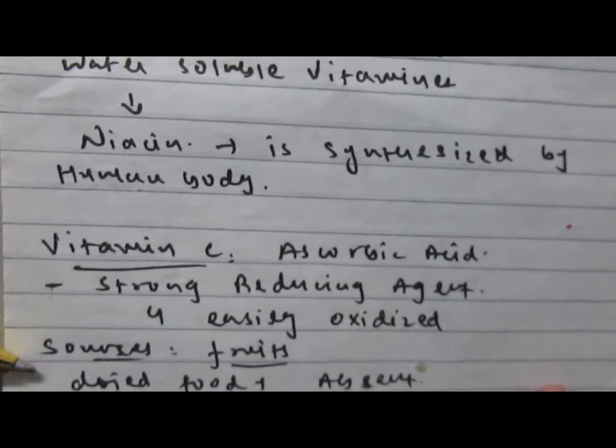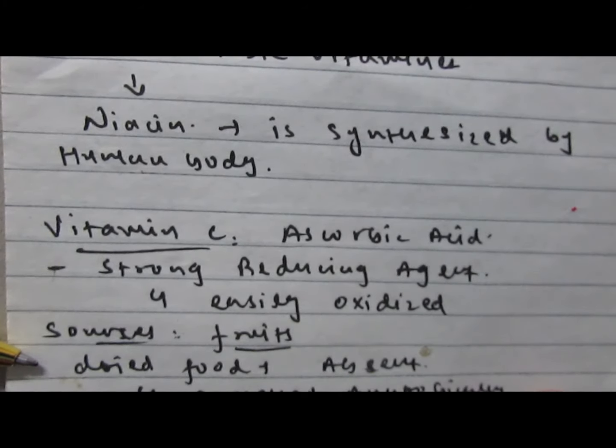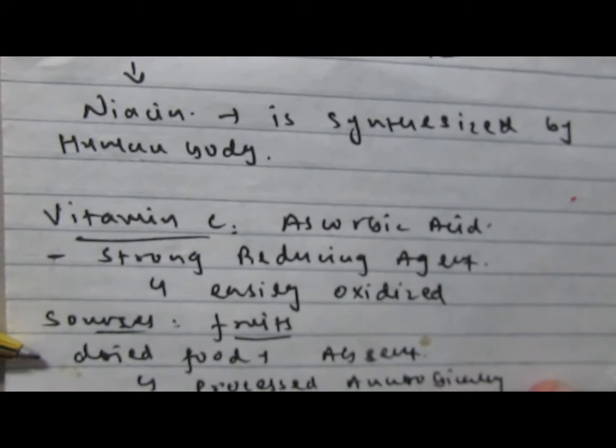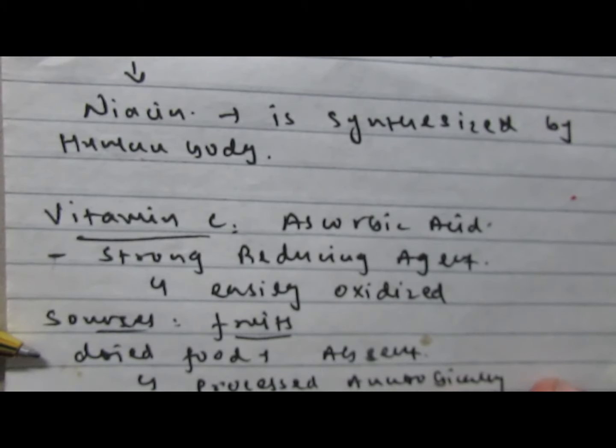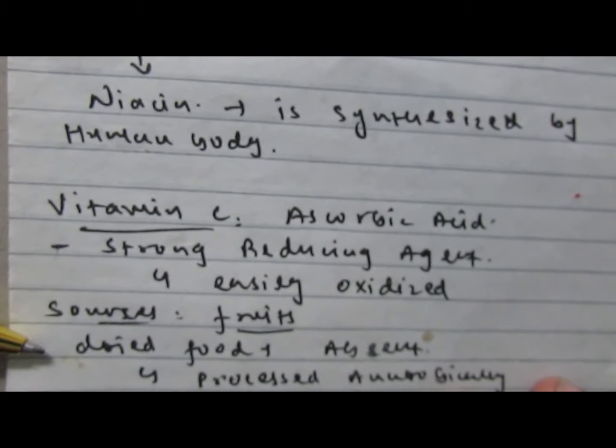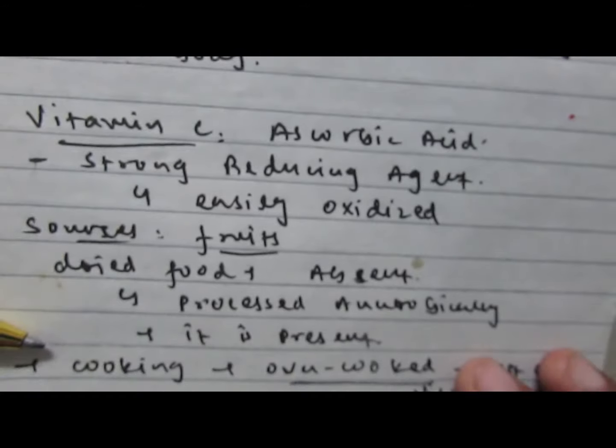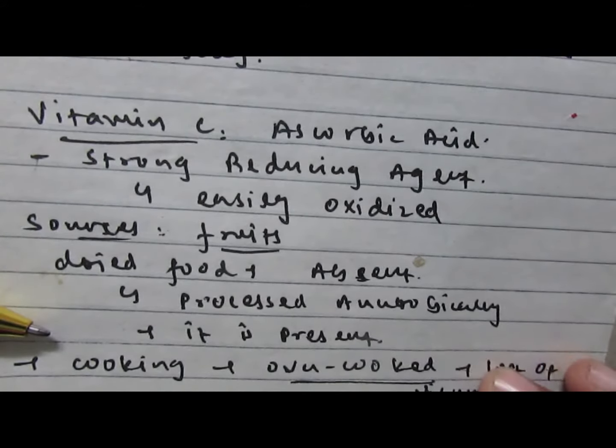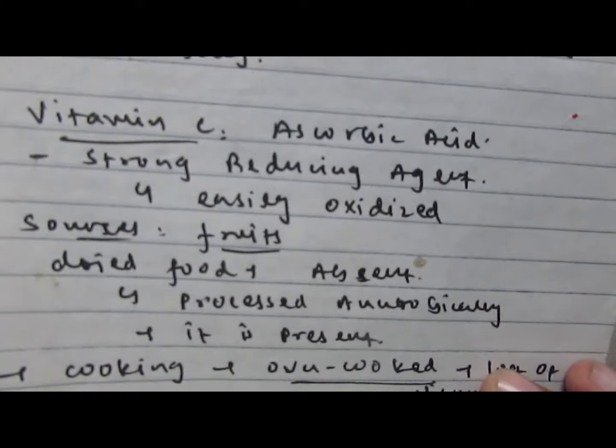by some substances. The sources of vitamin C are fruits, obviously. Vitamin C is generally not present in dried food materials, but if certain types of dried food are fermented in the absence of oxygen, there are chances that they contain a higher amount of vitamin C products. So all the fermented products of fruits as well as dried food materials contain a rich source of vitamin C. If we overcook such food materials, it will lead to loss of vitamin C.